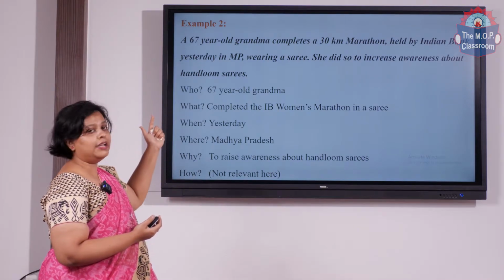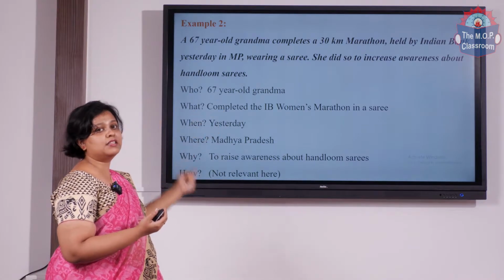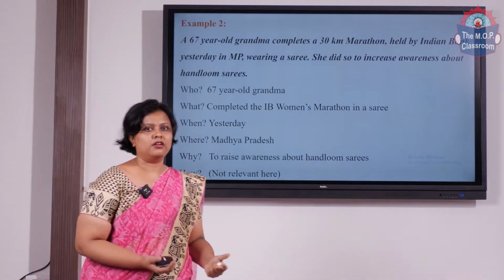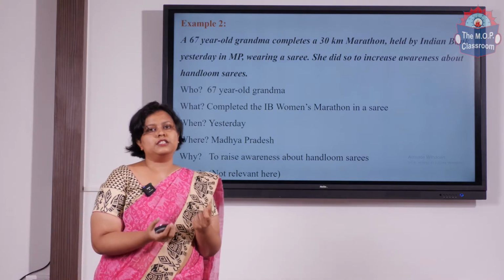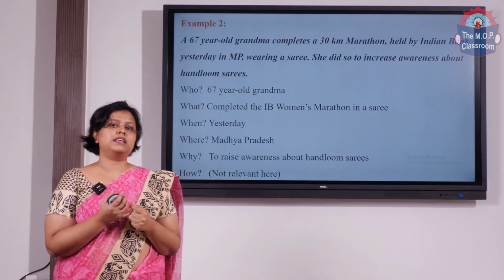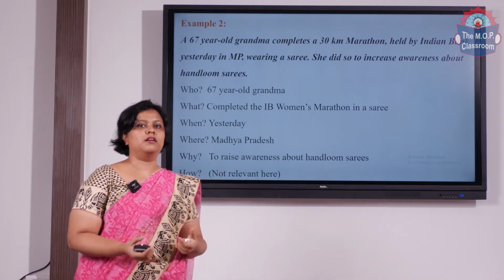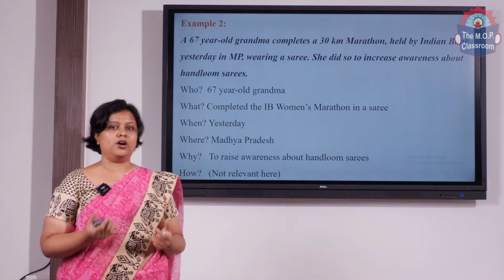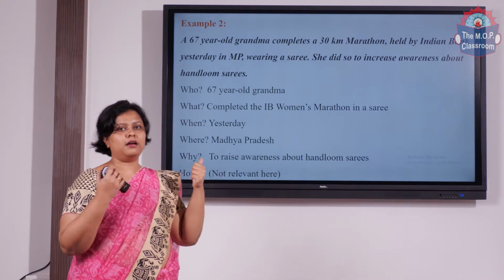Where did this happen? In Madhya Pradesh. So why did this happen? She did this to increase awareness about handloom saris. And how is not relevant here. Probably how and why, if it's a situation that is needed there, like for example, if it's something related to a crime or an event that requires a how and a why, only then you will write the how and the why. Otherwise, the how and the why is not that necessary. So the important part here is explained about the lead news.